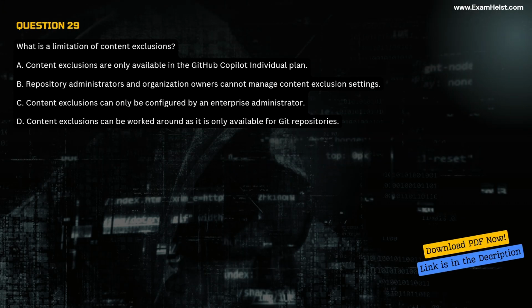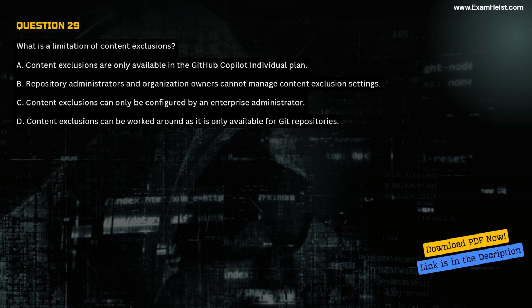Question 29. What is a limitation of content exclusions? A. Content exclusions are only available in the GitHub Copilot Individual plan. B. Repository administrators and organization owners cannot manage content exclusion settings. C. Content exclusions can only be configured by an enterprise administrator.